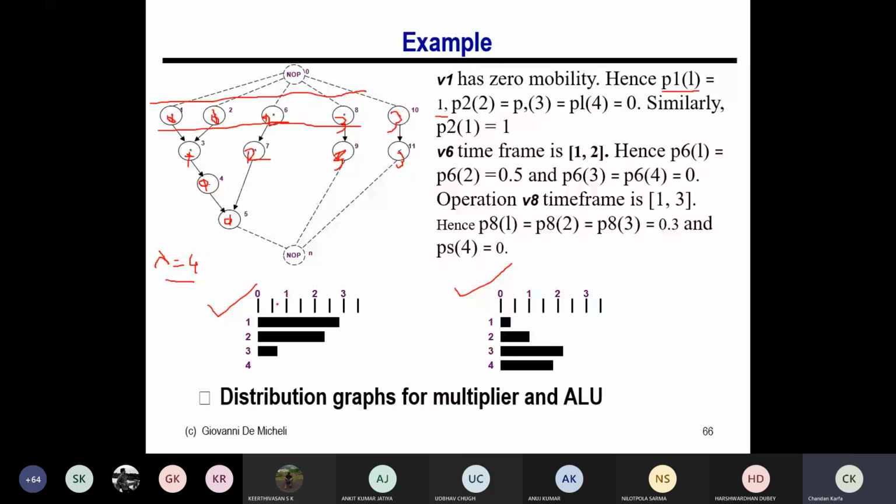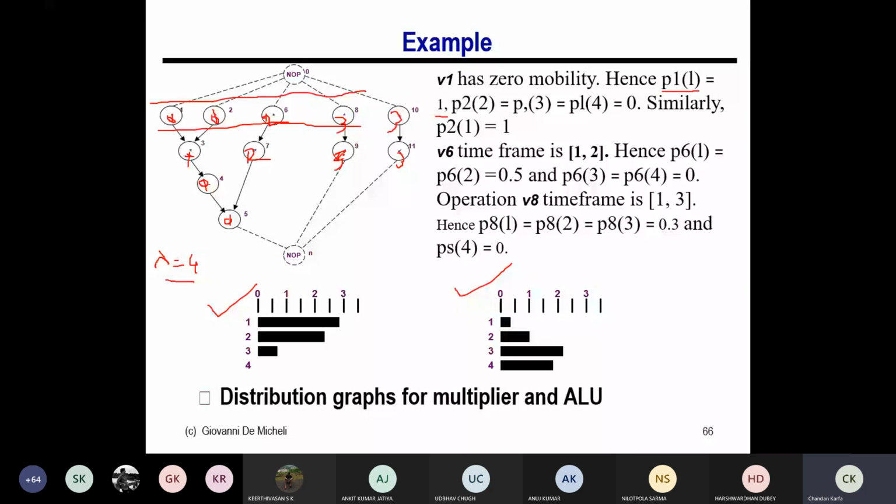And similarly, for the ALU type, I can calculate operations like 10 and 11. If you see 10, it has probability 1 by 3 in timestamp 1, so that's why it is 0.3. No other ALU operation is possible in timestamp 1. In timestamp 2, 0.3 will come from this one, 0.3 from here, and 0.3 from this, so the total will be 1.